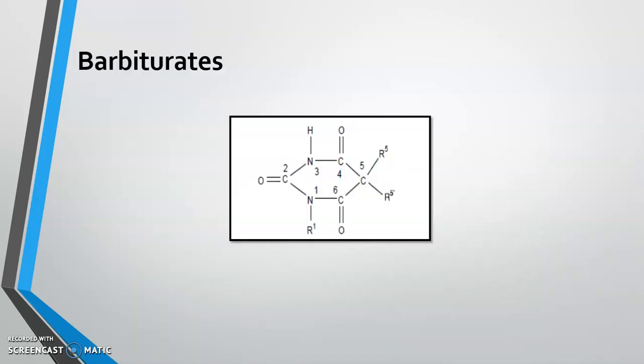Next category is barbiturates. You can see barbituric acid. So yes, these are the drugs which are derived from barbituric acid. Now hypnotic and sedative activity is conferred by replacement of the H atom attached to the C5 position by alkyl or aryl radicals. So modification is done at the C5 position.